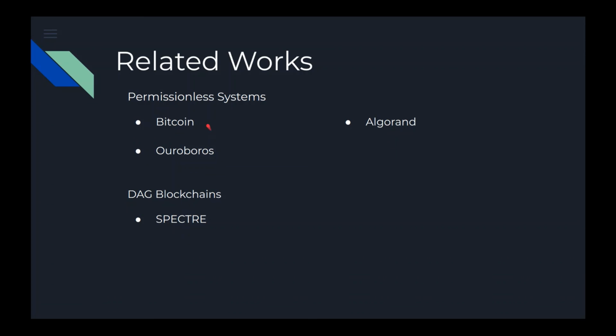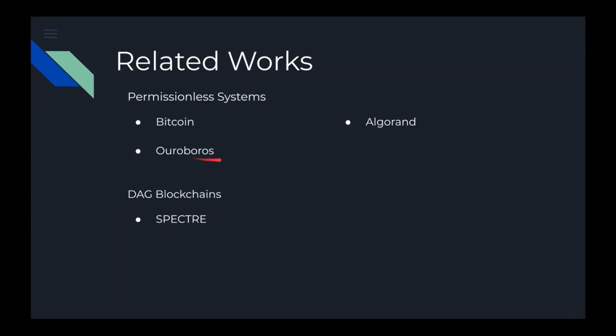Our system can also be compared to permissionless systems like Bitcoin. ABC allows permissionless participation like Bitcoin, but in contrast to Bitcoin, ABC does not rely on proof of work or randomization. It also features parallelization and finality and works under full asynchrony.